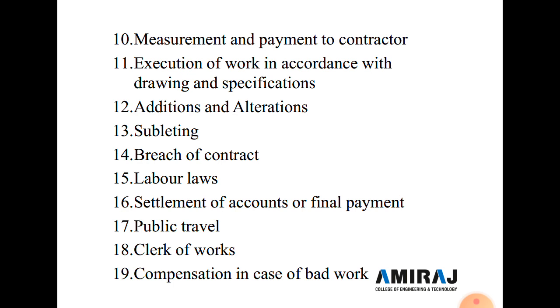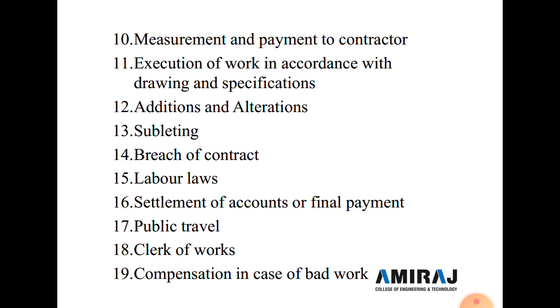So in subletting, the main contractor appoints a subcontractor. If the work is large and one contractor cannot complete such work, a subcontractor is required, so it is included in subletting.